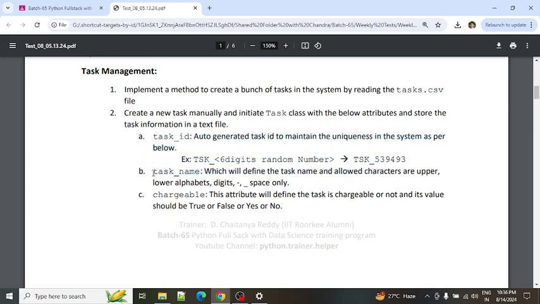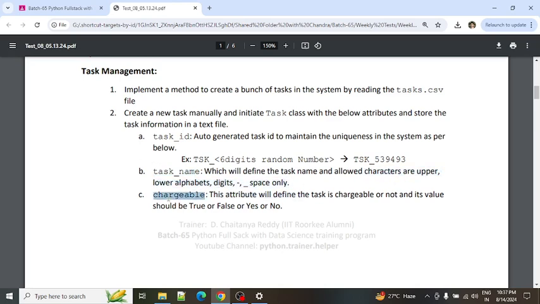Coming to the task name, which defines the name of the task, the allowed characters are uppercase and lowercase alphabets, digits, hyphen, underscore, and spaces only. Apart from this, don't accept any kind of character. It should be within the mentioned characters itself.